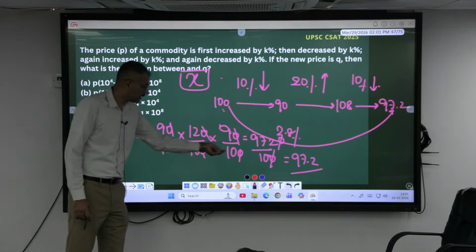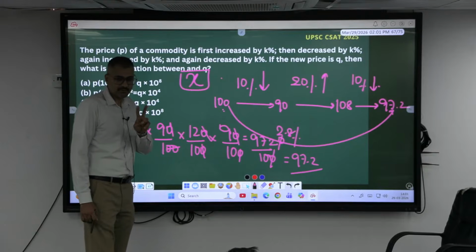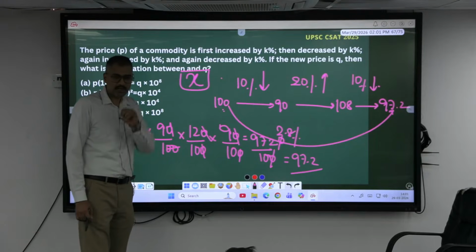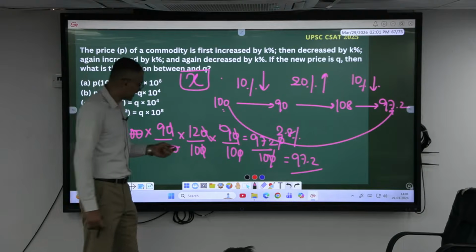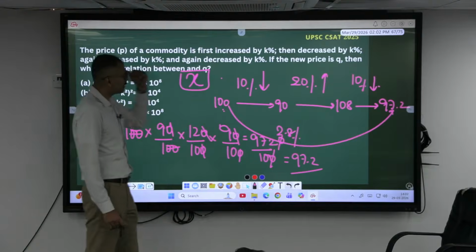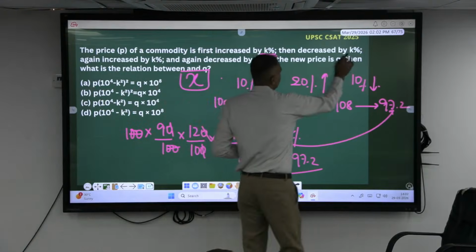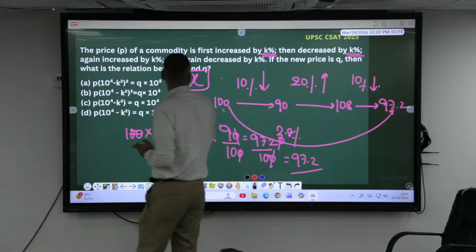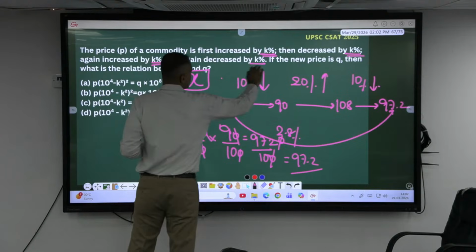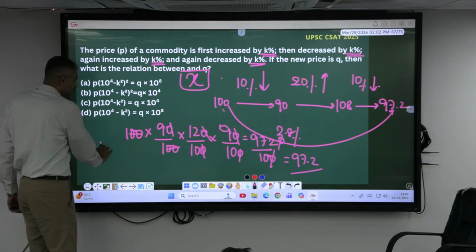Now, if it is 3 levels of successive, how many zeros in the denominator? 100 into 100 into 100, so totally 6 zeros. If it is 2 successive, 4. If it is 4 levels of successive, that's 10 power 8. How many levels of successive are here? Initially K percent increase, then K percent decrease, again K percent increase, again K percent decrease. 4 levels, so in the denominator, 10 power 8. What is the option?